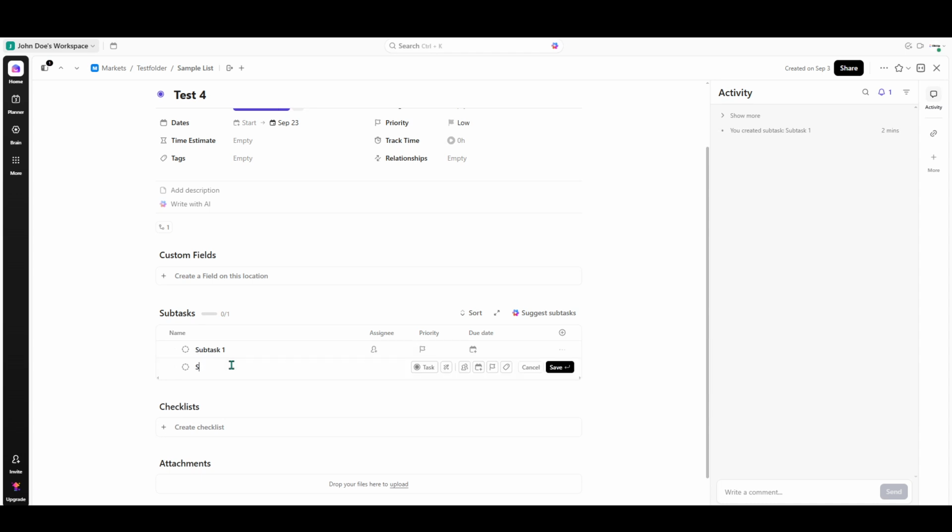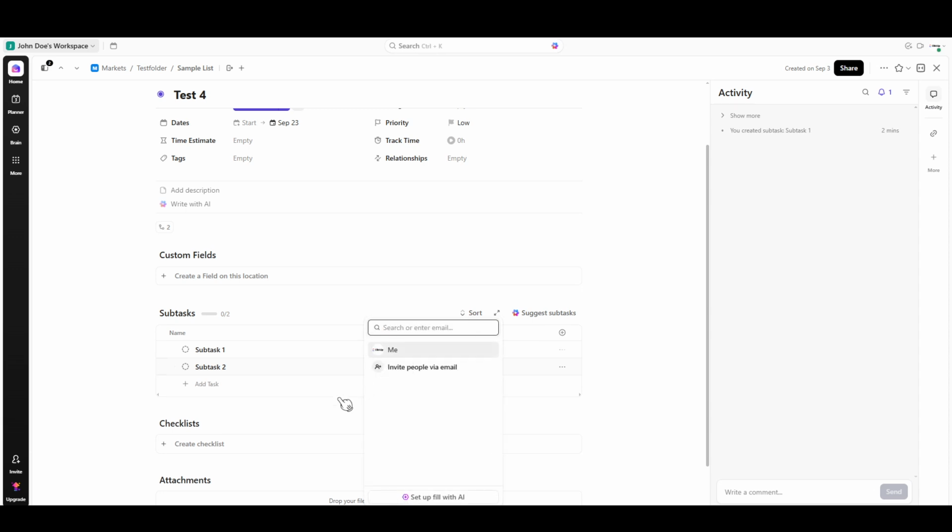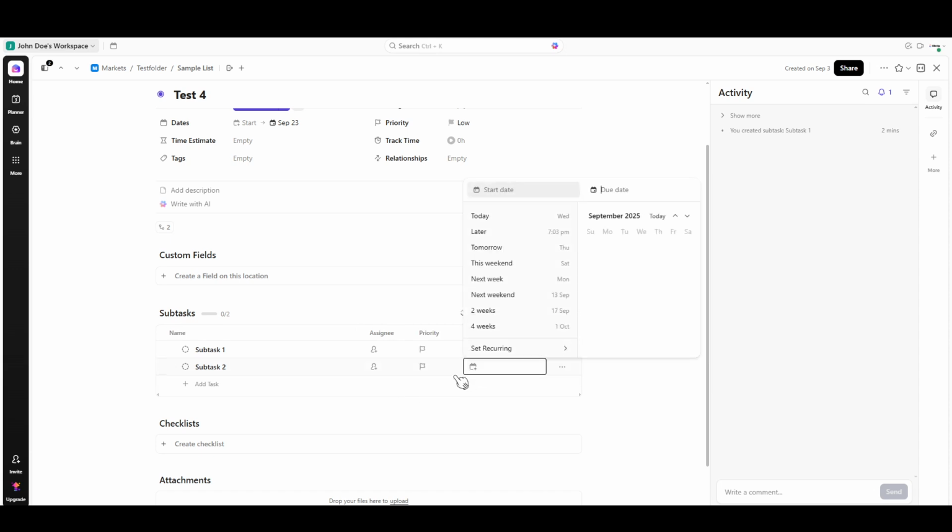Here, you'll enter whatever details are necessary for the subtask you're creating. It could be a specific detail that needs attention, a step in a larger process, or a smaller goal that contributes to the completion of the larger task. It's all about getting as specific as possible to ensure clarity and focus.